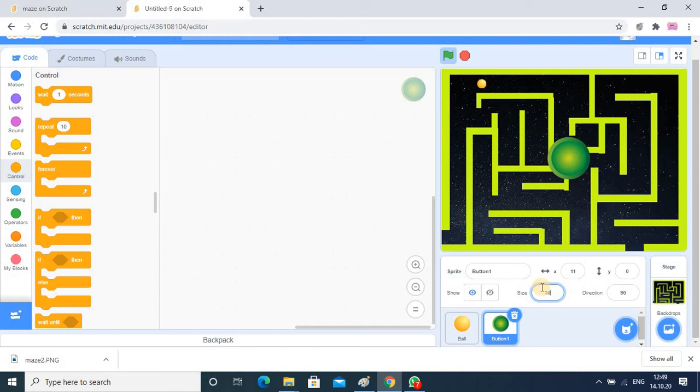Suppose I am doing 30. Actually it should be able to pass from every corner, so I am making it a little smaller. Now it is 25, so it is okay. Our coding will start now.